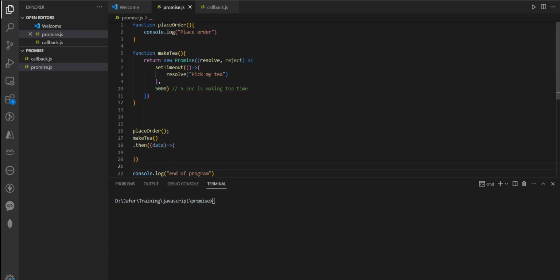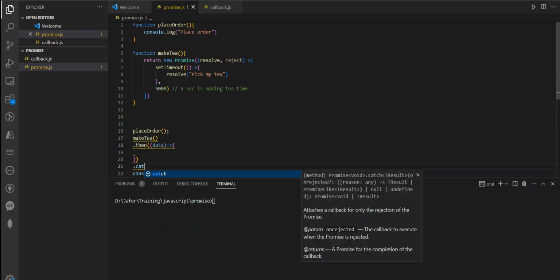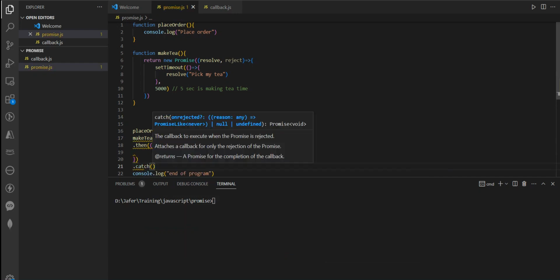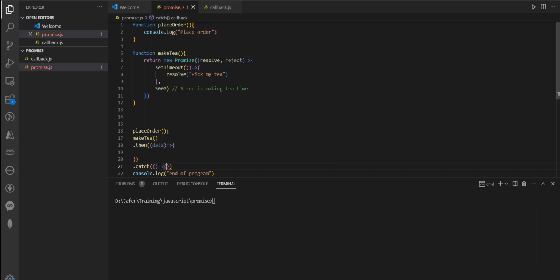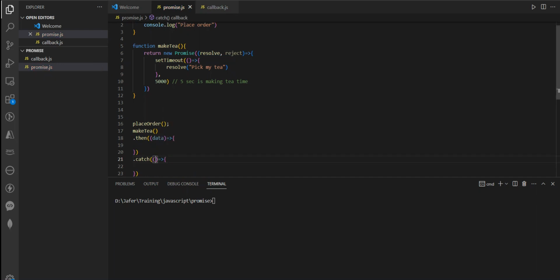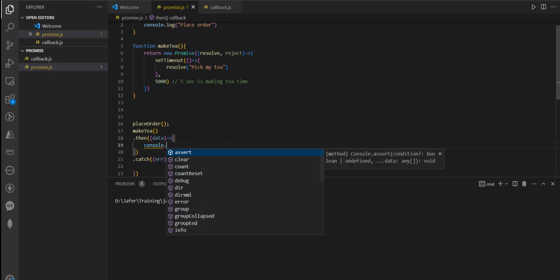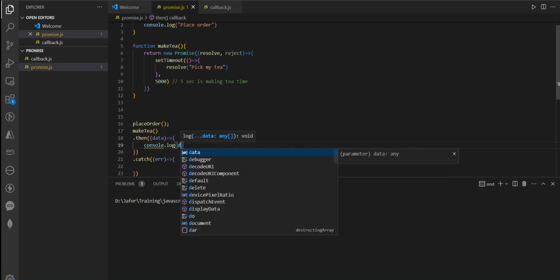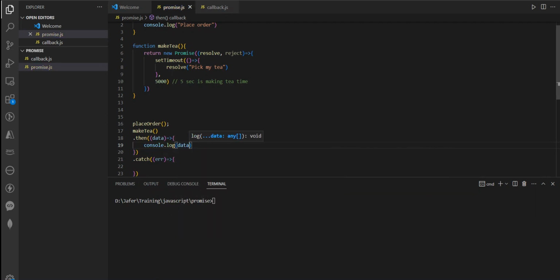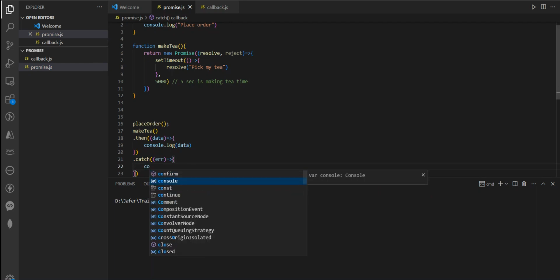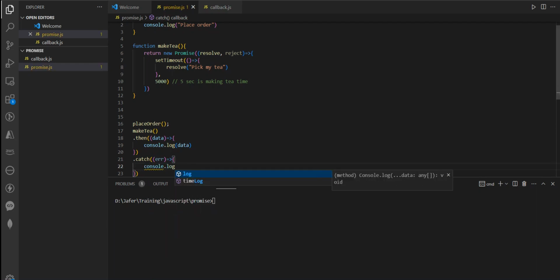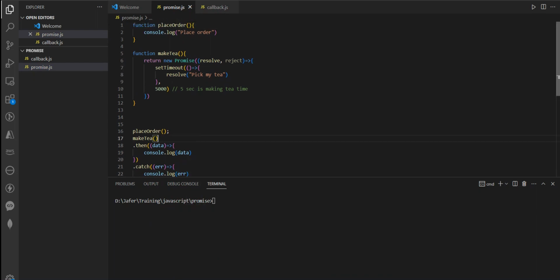And in the case of not fulfilling, again here it is an error, and let's say console.log this is the data, right? And here console.log the error.